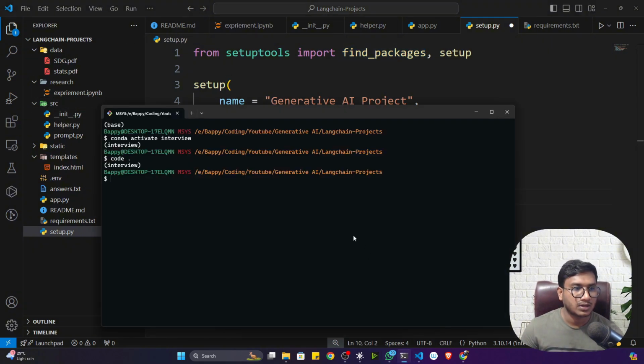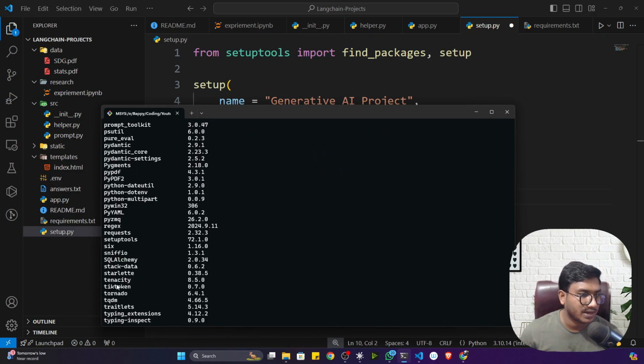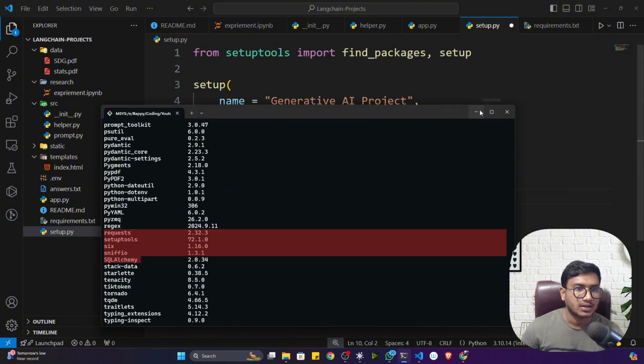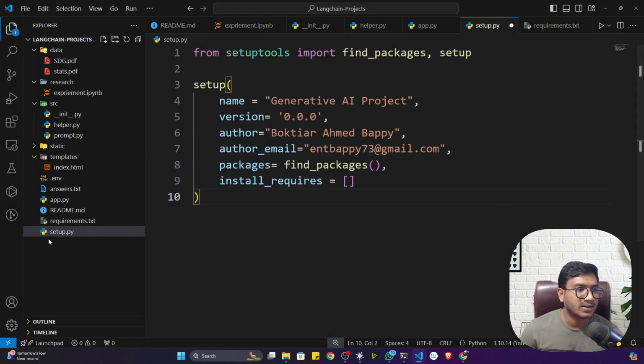Now if I show you pip list inside my environment, see, src is not mentioned. Src is not a package. But whenever I install this setup, you will see that src will be considered as my local package. That means there would be a package named generative AI project. You can give any name. I've given generative AI project.